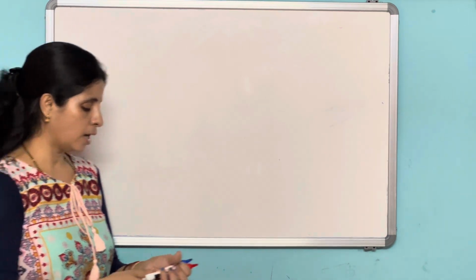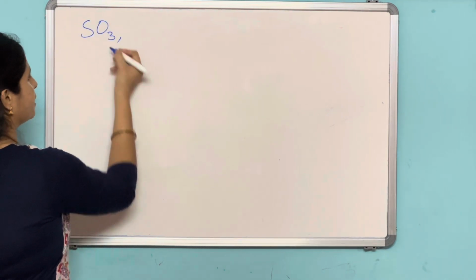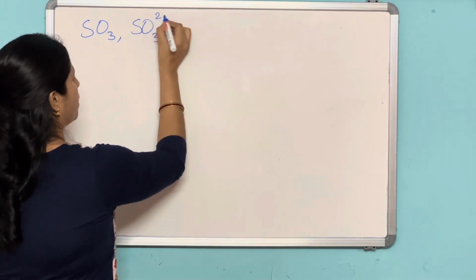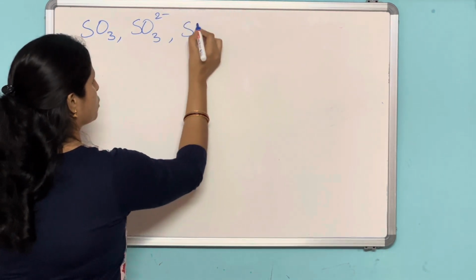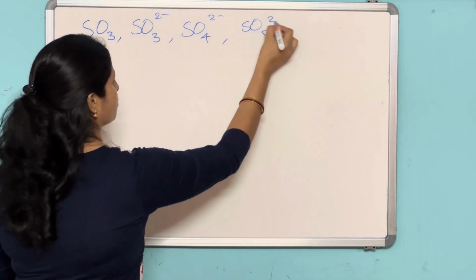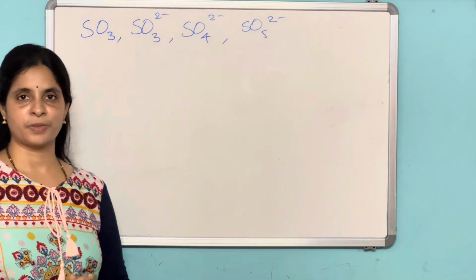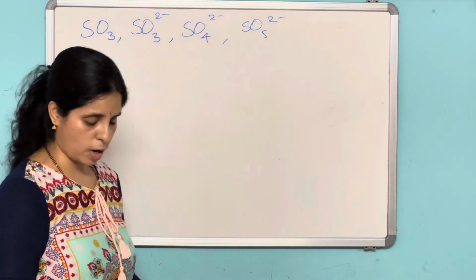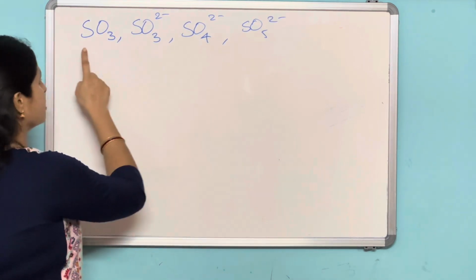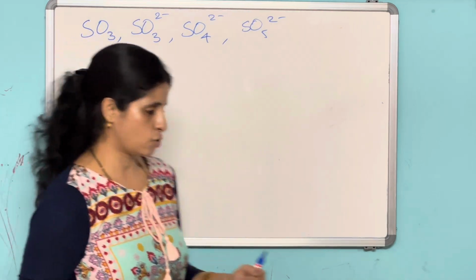Okay, now I will discuss some examples. Those are SO3 and SO3 2 minus, here it is SO4 2 minus and SO5 2 minus. For these we'll discuss how to write the Lewis dot structures. As usual, you follow the same procedure for writing the Lewis dot structures, starting from sulfur trioxide. We'll start with the SO3.